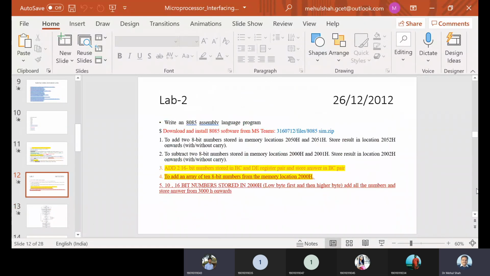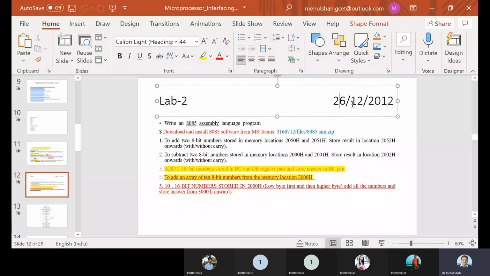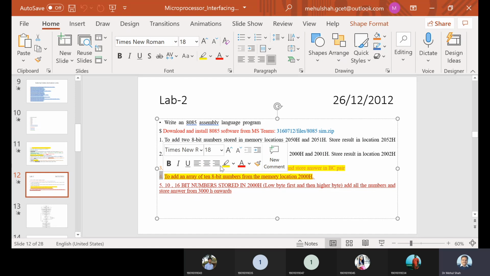Then you have to write about the second lab. Second lab, Addition program. This is the date, 26 December. You have to write down a few programs. I expect at least you write down about program 4.